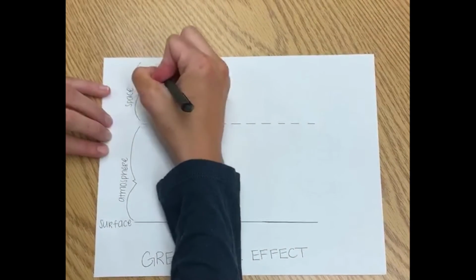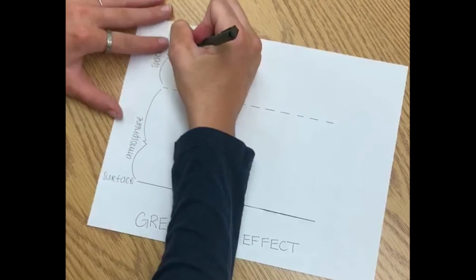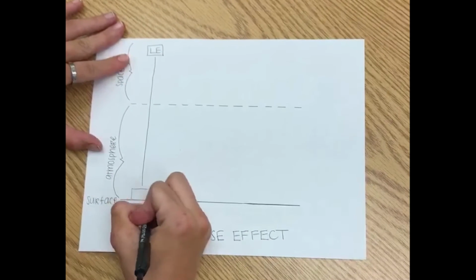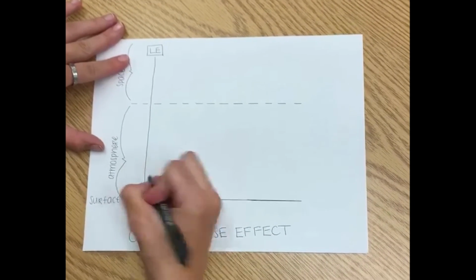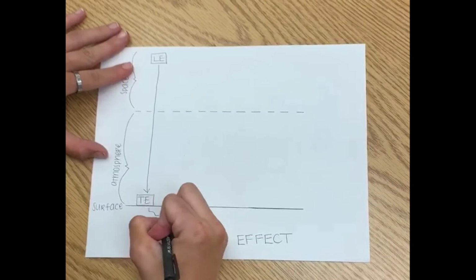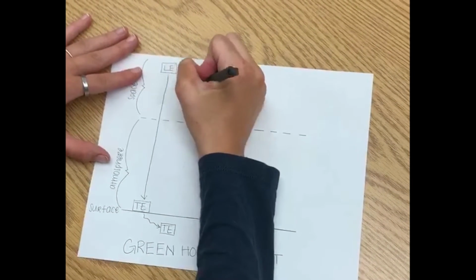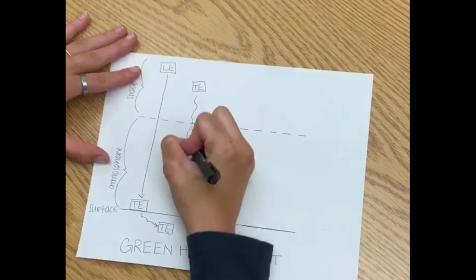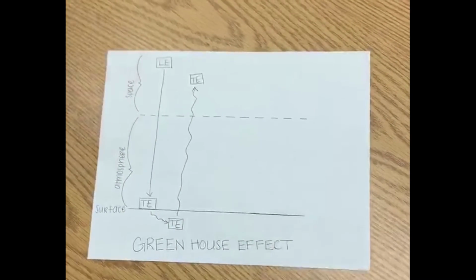To begin, light energy enters the Earth's atmosphere and is absorbed by the Earth's surface, where it is transformed into thermal energy. The thermal energy in the Earth's surface moves from the warm Earth's surface to a cool atmosphere. Some of the thermal energy then escapes out into space.